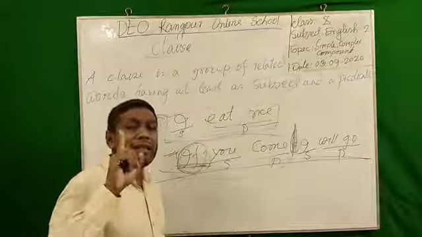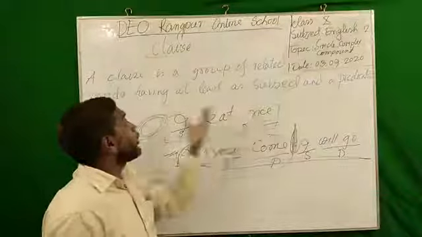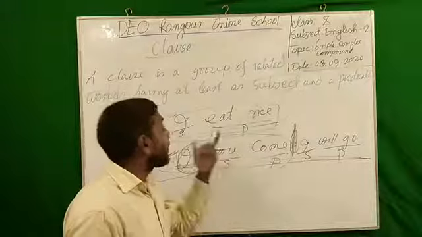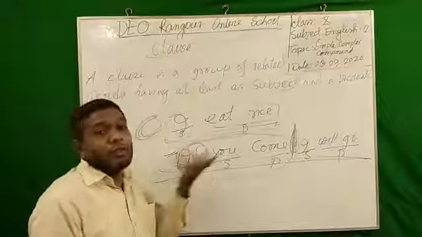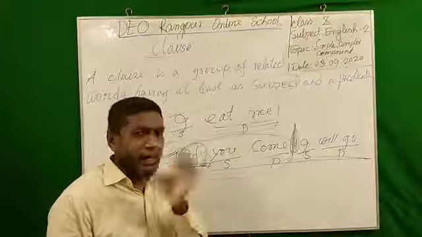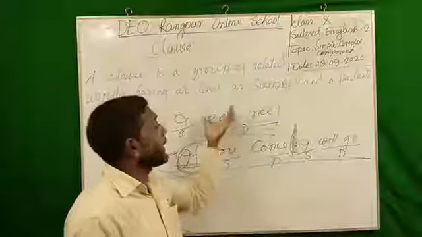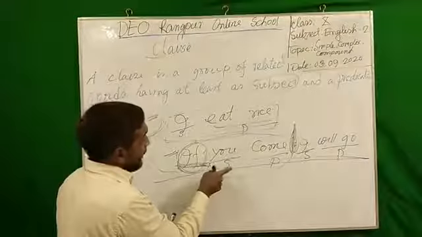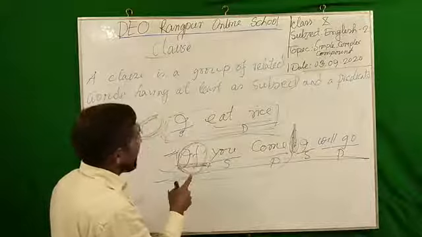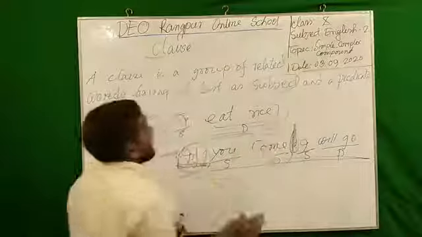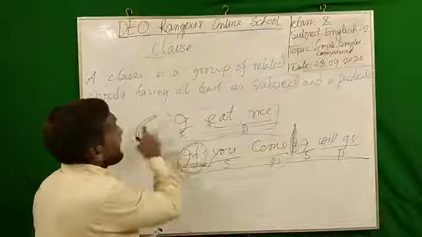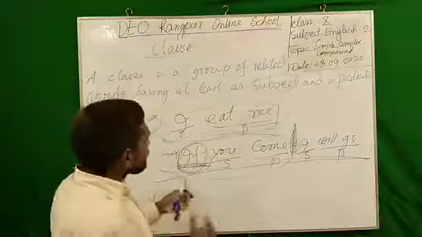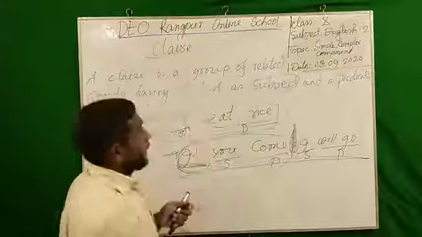So, technique number one: an independent clause cannot take any marker before it, and a dependent clause cannot be used without a marker in a sentence. This easy technique will help you find out which is dependent and which is independent. A dependent clause must begin with a clause marker, but an independent clause is not preceded by any marker. Now as a student, you may ask me, sir, which markers may be used before a dependent clause?